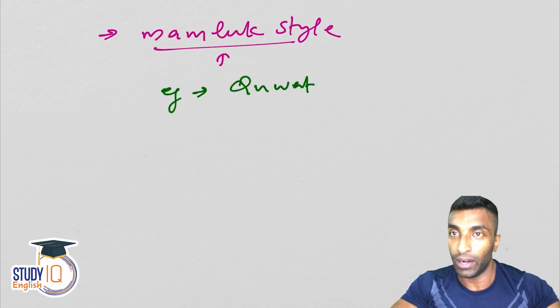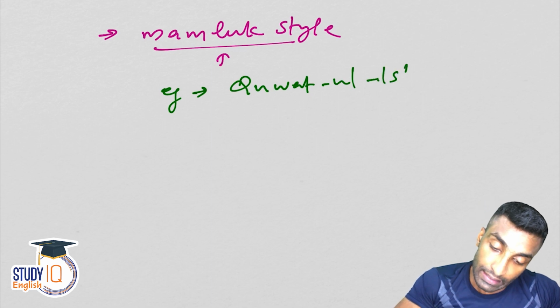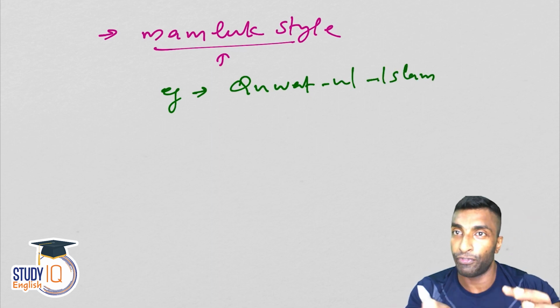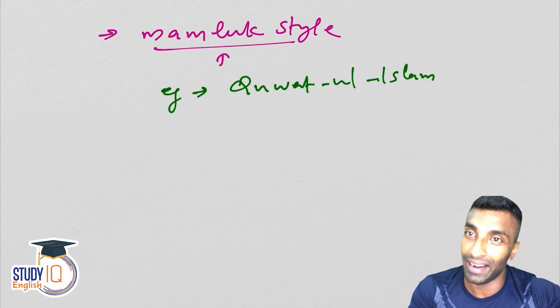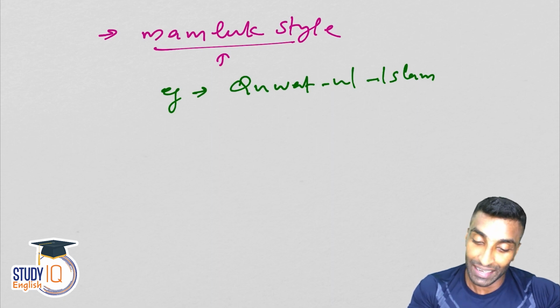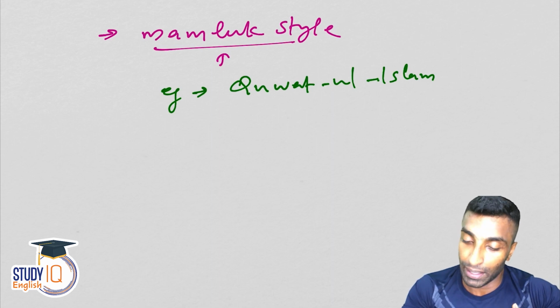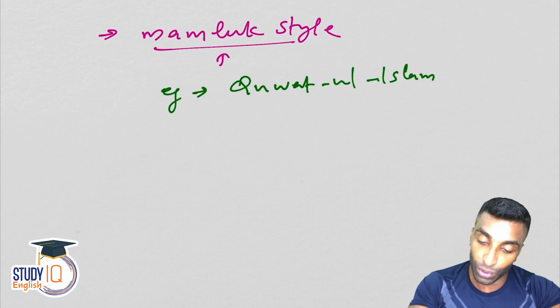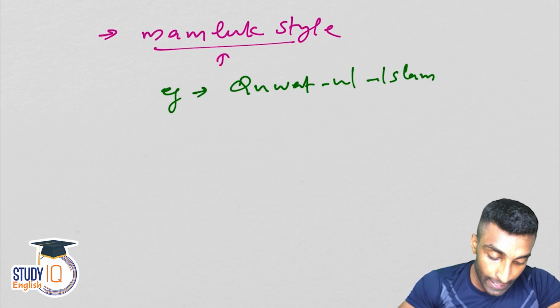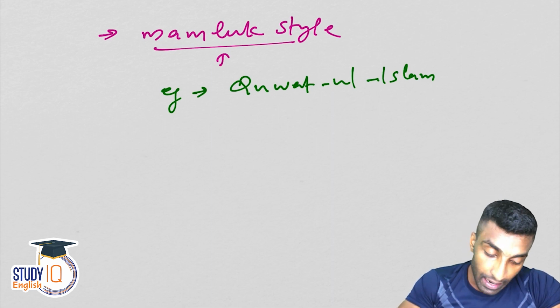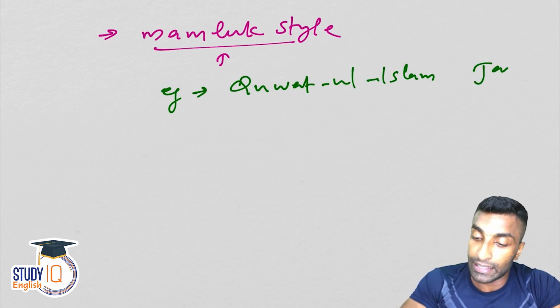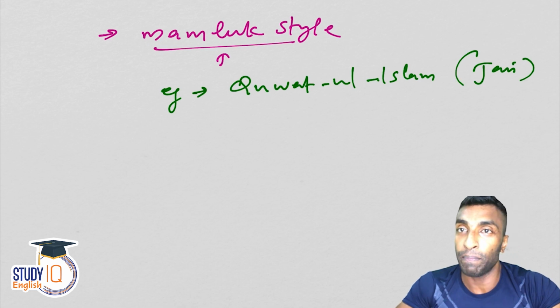Quwwat ul Islam. Guys, these words are pronounced differently in different areas and by different persons, so you may not agree with my way of pronunciation, but this is how I have learned it. So Quwwatul Islam is a mosque in Delhi, and this was actually a Jain temple which was converted to a mosque.